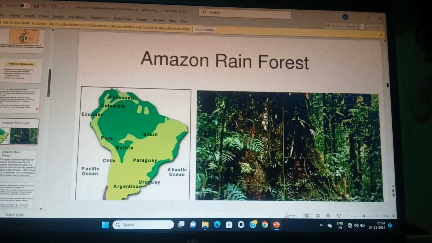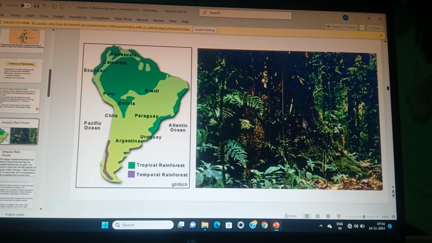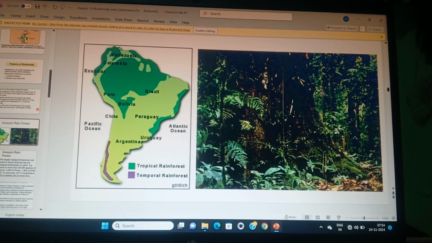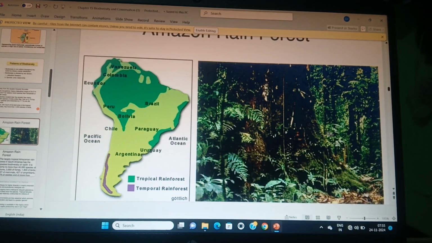You may ask why. So I can tell, in that equator region, sunlight falls directly. When sunlight falls directly, then productivity will be increased. Means sunlight is more, then rainfall is more. Why is rainfall more? Because vaporization is more. Means condensation is more. Means rainfall will be more. So when rainfall is more and there is more energy, then productivity also increases.